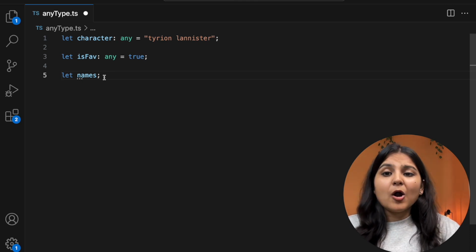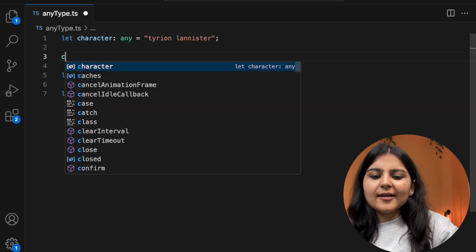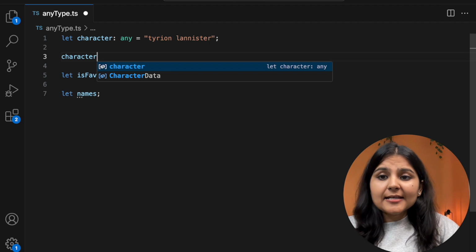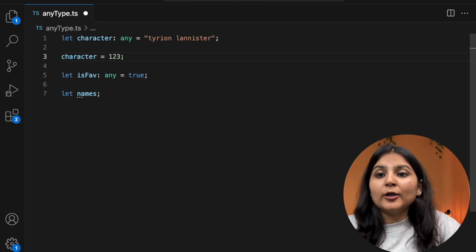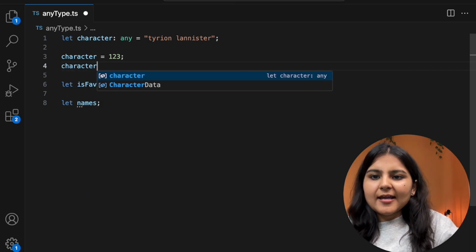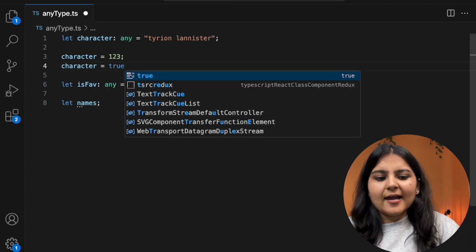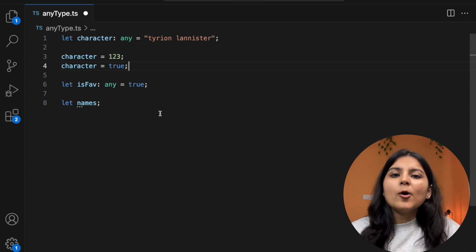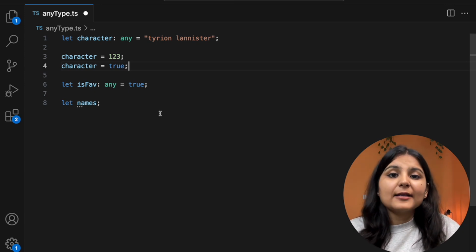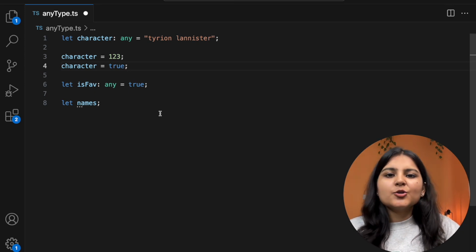One special thing about this type any is, in this case, TypeScript doesn't show us any type checking errors. For example, if I reassign this character a value of, say, number, you can see that I'm not getting any error. Even if I give it a value that is boolean, again, it's not giving me an error. But the problem is, in this case, TypeScript is behaving just like JavaScript, and the whole power of TypeScript to check for type related errors is gone. So the whole purpose of using TypeScript is no longer there.